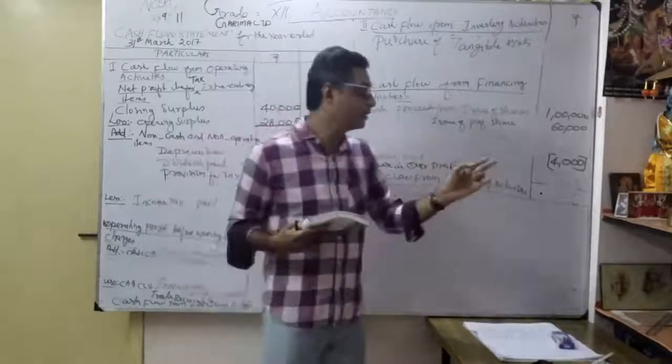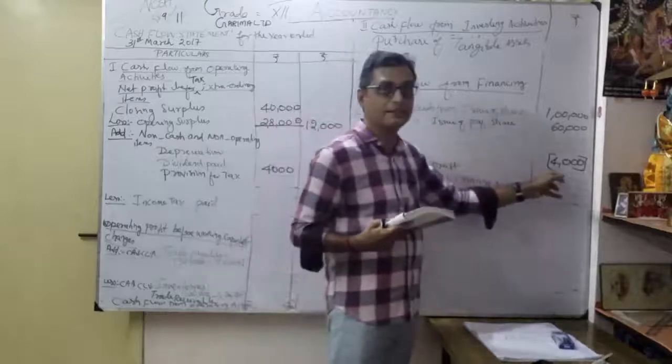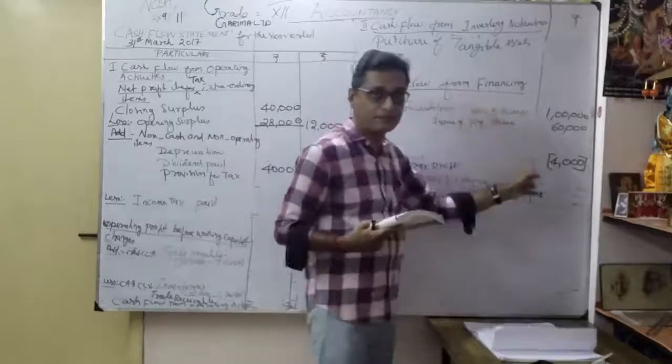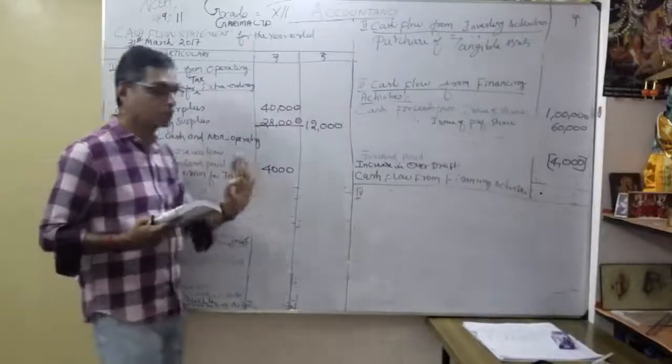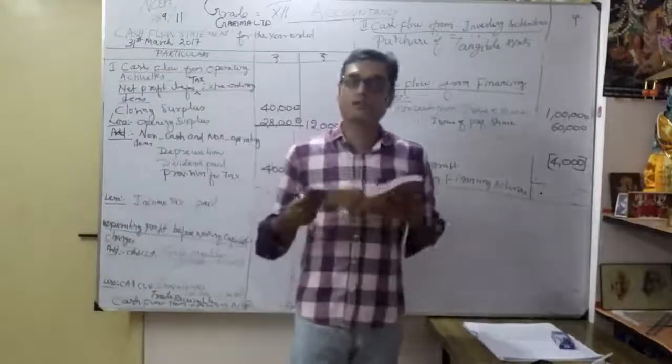Okay. That's what we are going to show. Dividend paid 4,000 a year, within the bracket under financing activity. Then we want to show under operating activity dividend paid 4,000. You understood now? That's our note number 2 discussed.